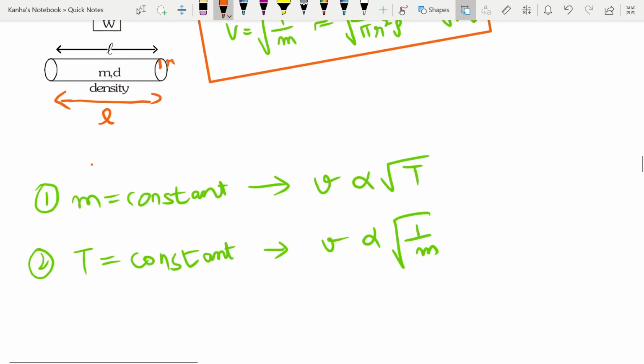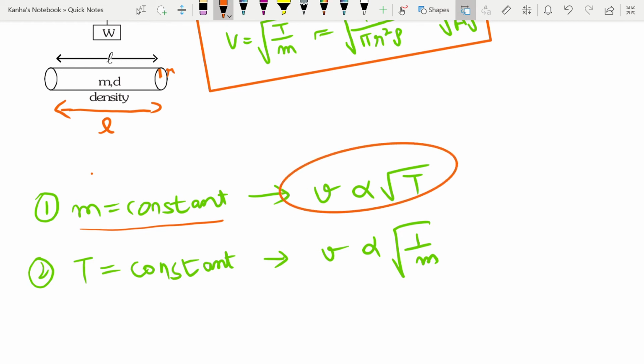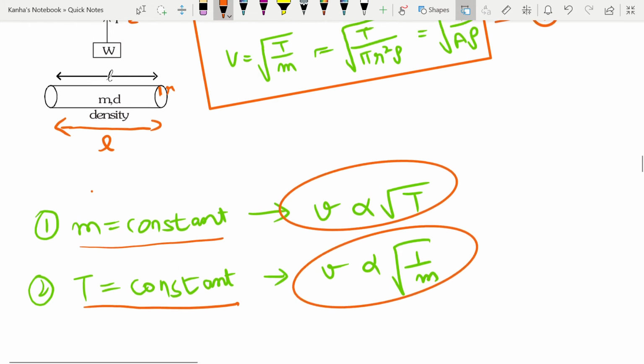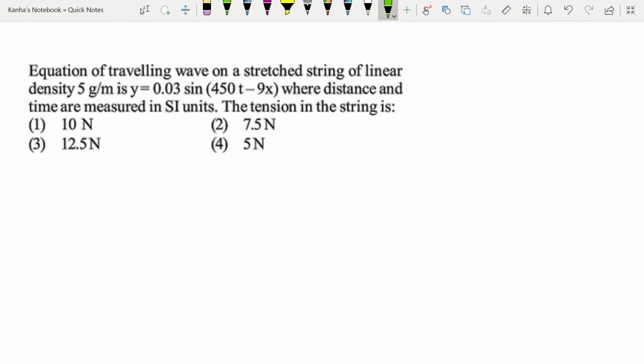You can look for different things from here as well. If your mass per unit length is constant, then you have something known as the law of tension or the tension law: your velocity is proportional to root of T. Similarly, if your tension is constant, your velocity is proportional to root of 1 by m. Similarly, you can keep other values constant here. For example, if you take this equation, you can take another value to be constant and see how it varies with the third one. Let's solve another question.